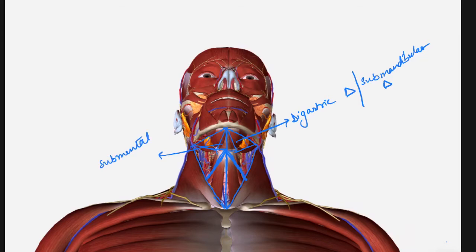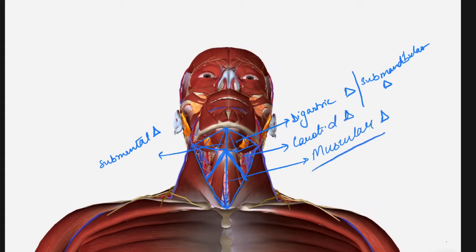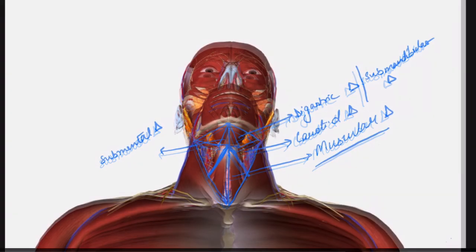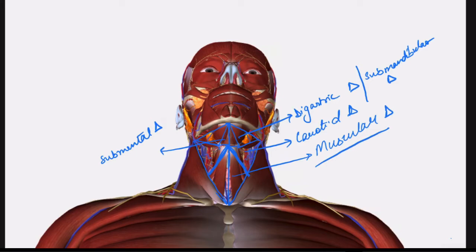Then we have the submental triangle formed in between, and this is the carotid triangle, which contains the bifurcation of the common carotid artery. And this one is the muscular triangle, called so because the contents of the muscular triangle are all muscles along with the thyroid gland, bounded posteriorly by the anterior border of sternocleidomastoid and anteriorly by the anterior midline of the neck.